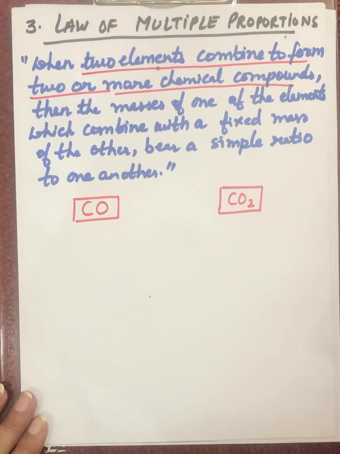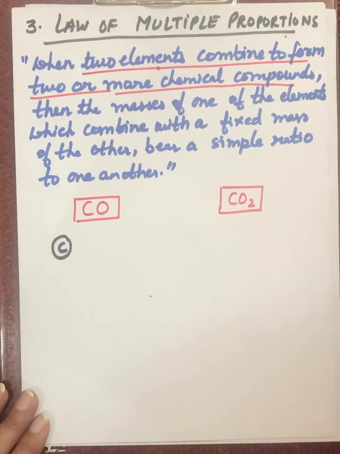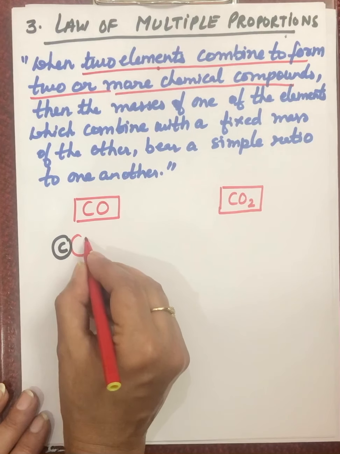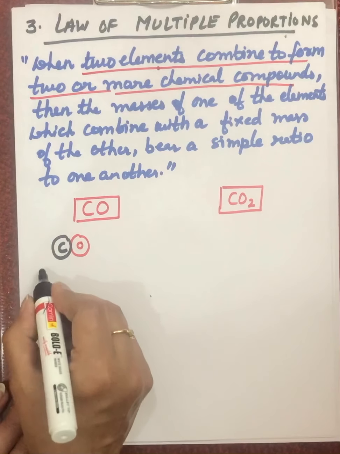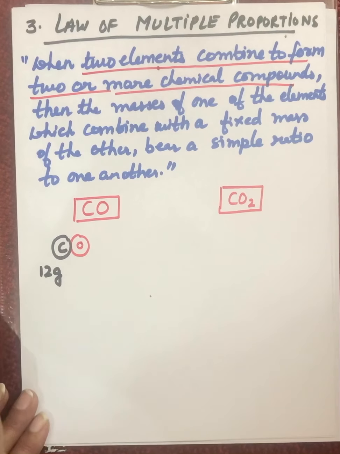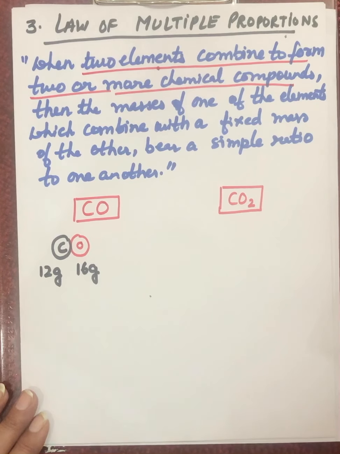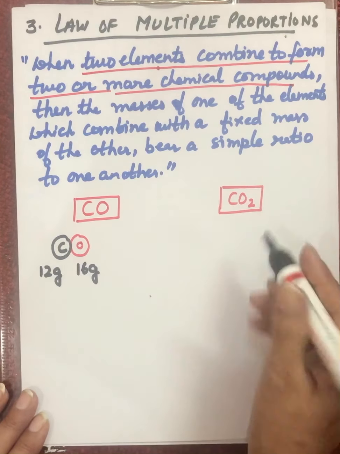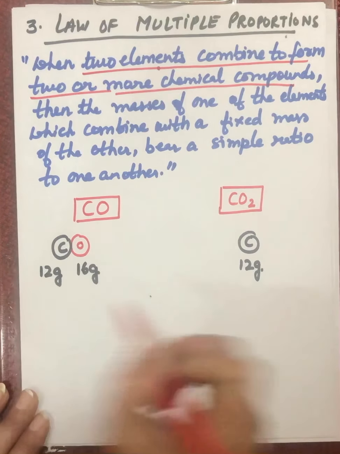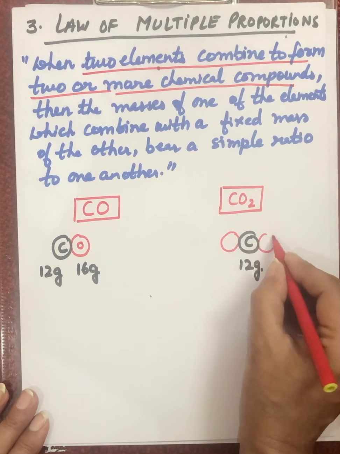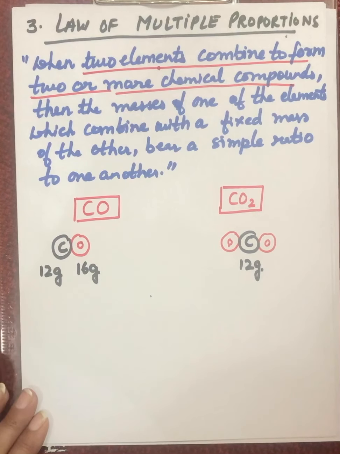For example, if we take carbon here and the second element I am taking is oxygen. In carbon monoxide, the mass of carbon is 12 gram, atomic mass we are taking, and the oxygen atomic mass is 16 gram. Now in carbon dioxide, the carbon mass is 12 gram and we have two oxygen atoms here, 16 grams, 16 grams, so total is how much? That is 32 grams.